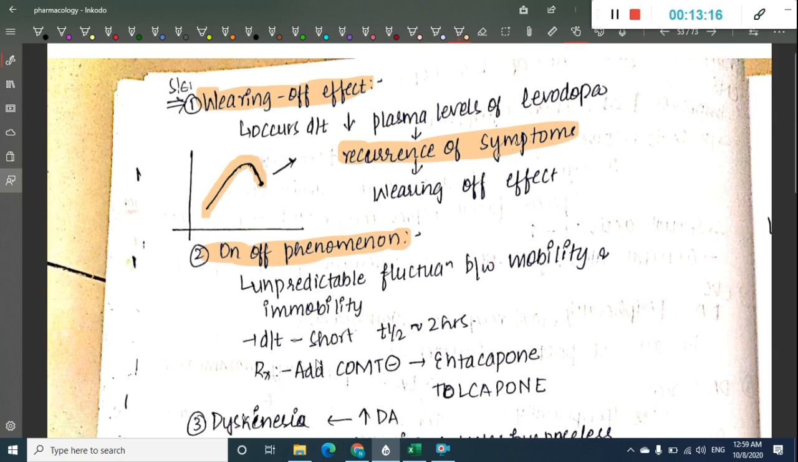So that is called fluctuation between mobility, that is during levodopa therapy, and immobility, that is when the wearing off of levodopa therapy occurs. This levodopa has a shorter half-life, so in order to prevent this on and off phenomenon, the treatment is to add catechol O methyl transferase inhibitors, which include entacapone and tolcapone.